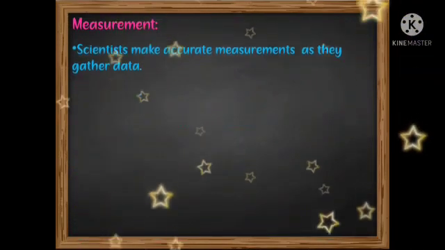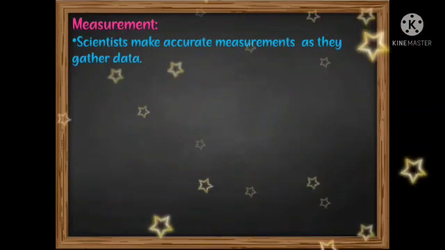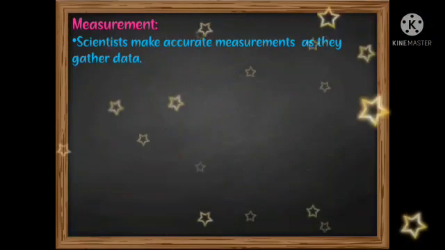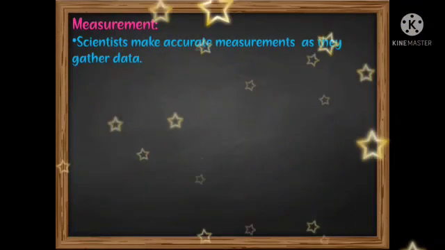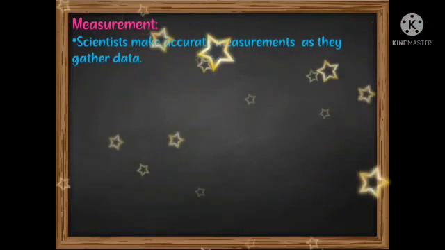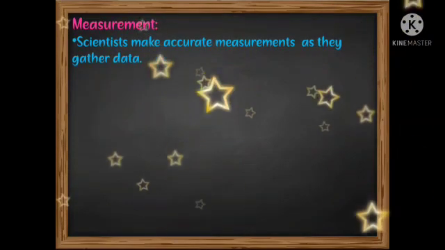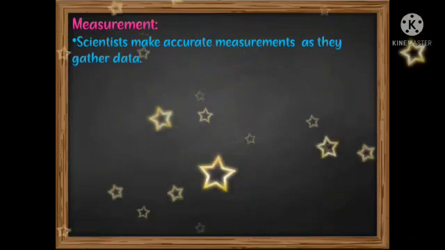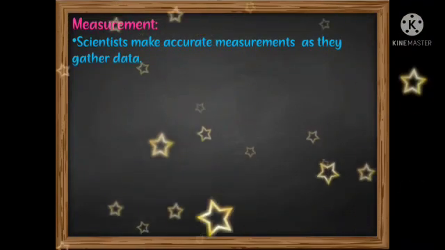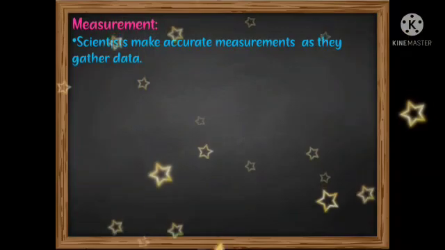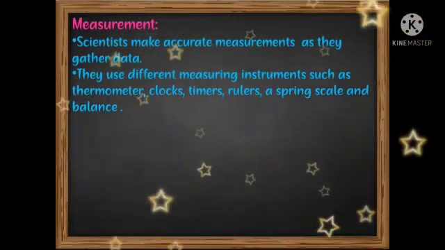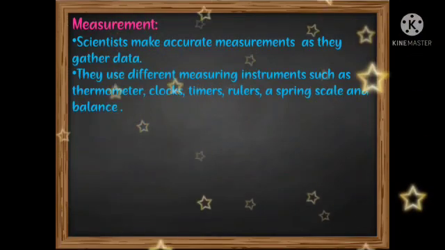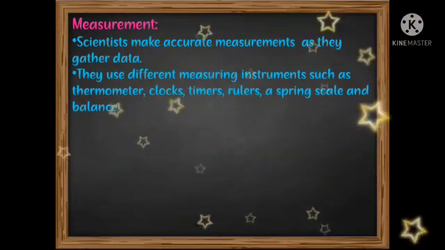The scientists also use measurement in different ways. Scientists make accurate measurements as they gather data. While they are gathering data, they collect accurate information about that thing. They continuously make measurements to get an accurate result, to get the correct prediction of their investigation. They use different measuring instruments such as thermometers, clocks, timers, rulers, a spring scale and a balance.